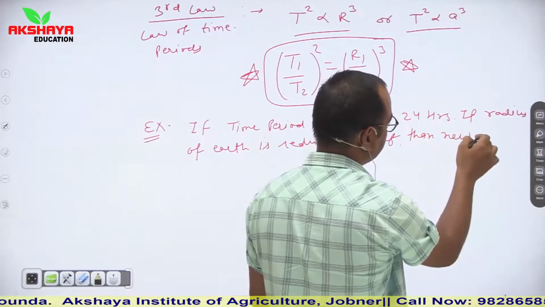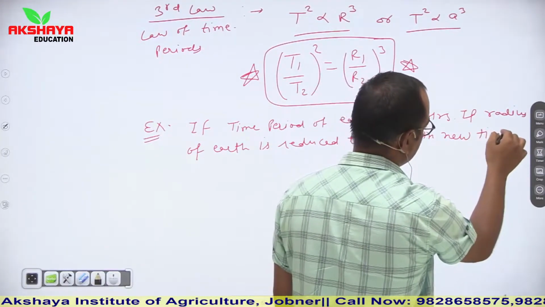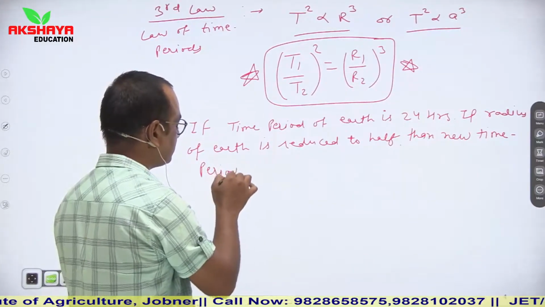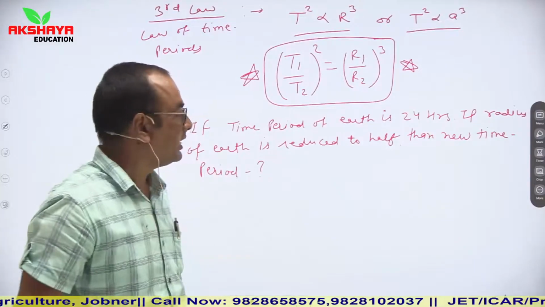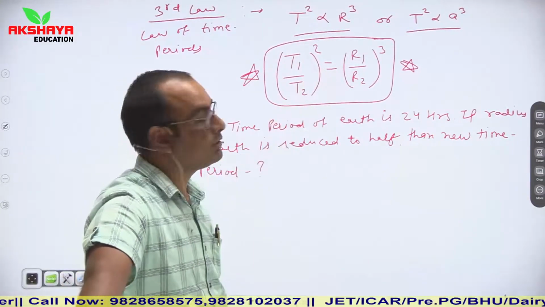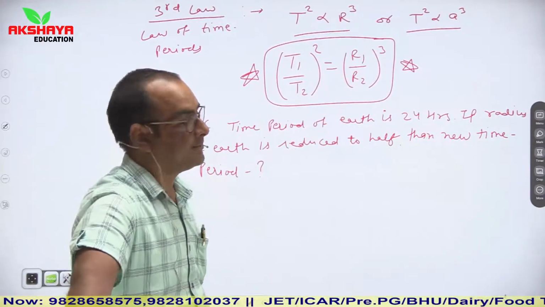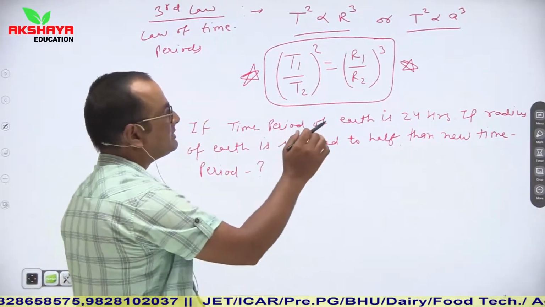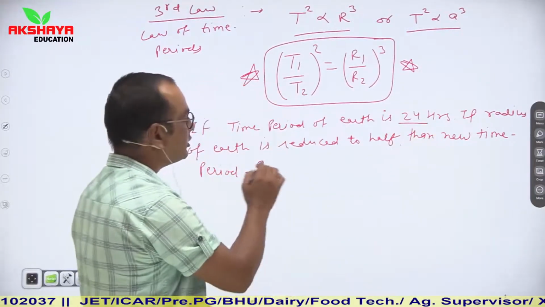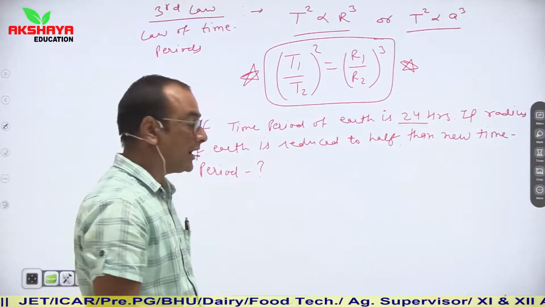you have to find the new time period. In this condition you have to use the relation T1 upon T2 whole square is equal to r1 upon r2 whole power 3. If our radius is R, then the time period is 24 hours, and if the radius is reduced to half, the new radius becomes R by 2.